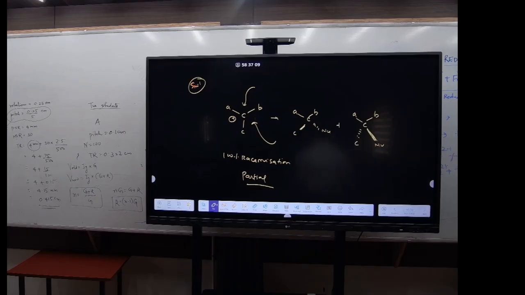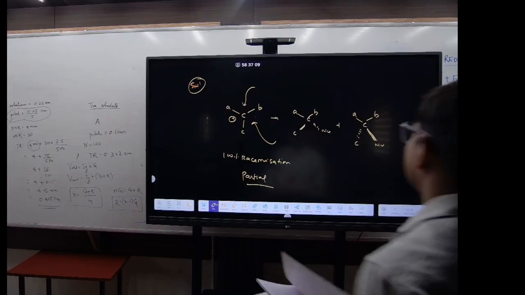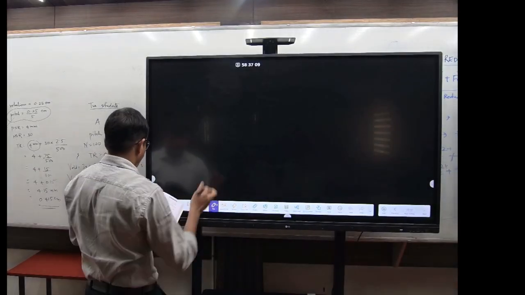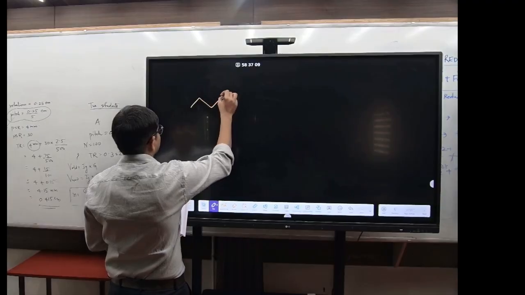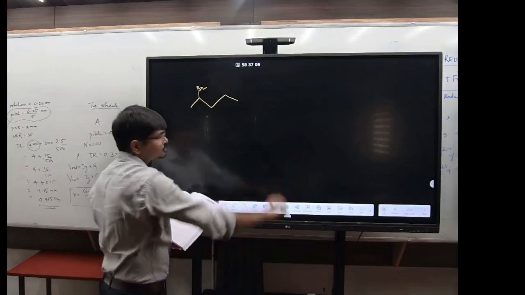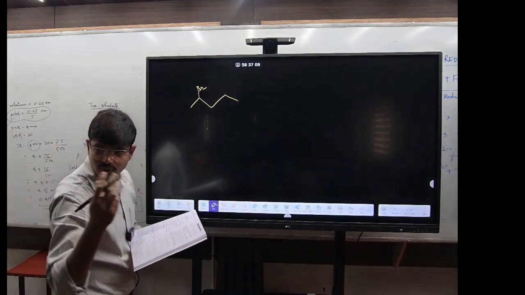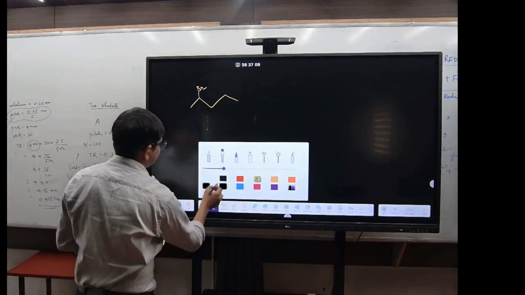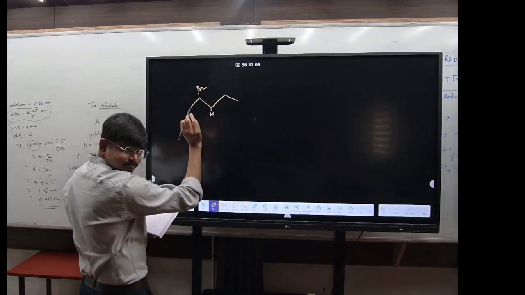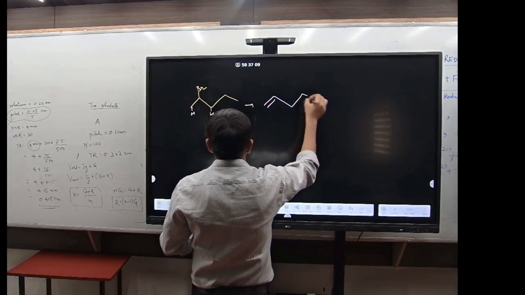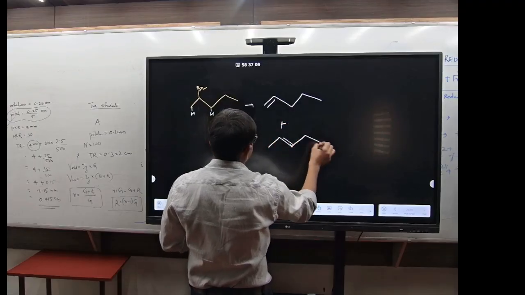Now question number 15. The major product formed in the dehydrohalogenation reaction of 2-bromopentane is pentene. See, question number 15, neat PYQs. You have 2-bromopentane, 1, 2, 3, 4 and 5, right? Clear? And two possibilities are there, so you have to look for the beta hydrogen. So look, what possibilities are here? This hydrogen and this hydrogen. So it can form either this one or this one, right?